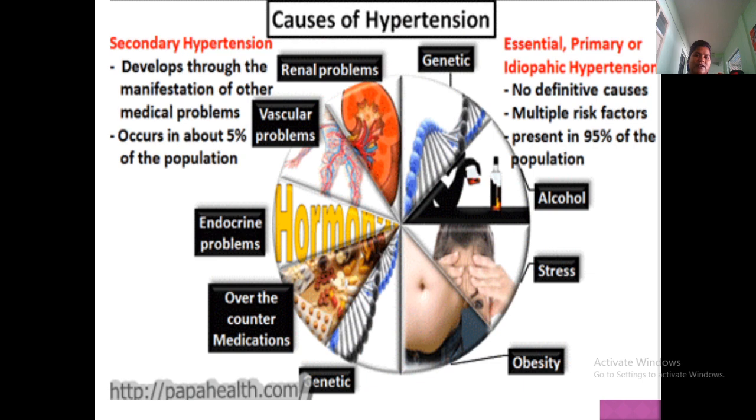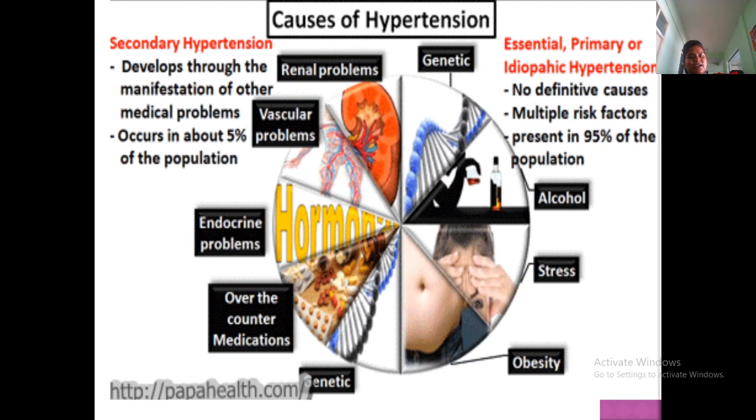We have already said that it is secondary, and essential or primary or idiopathic hypertension. We'll call it by these 3 names. We'll see the number of causes that are there. Just have a look on that; I will explain it clearly in the next slides.